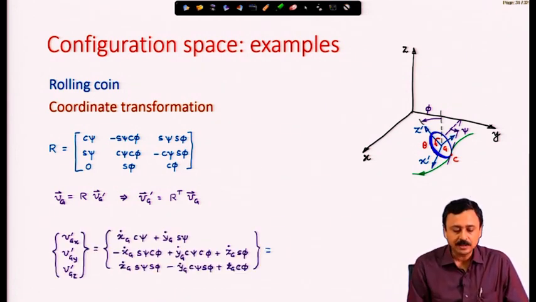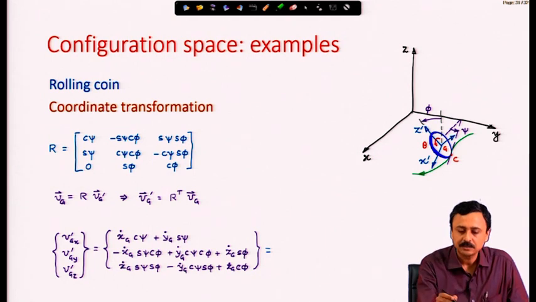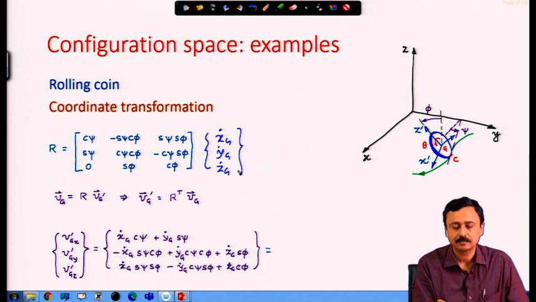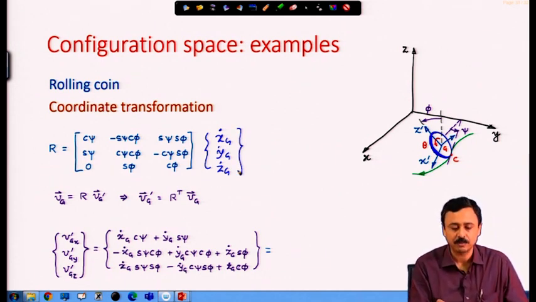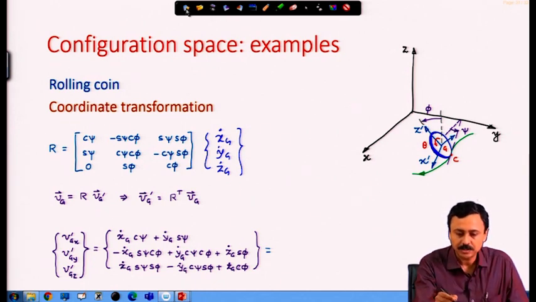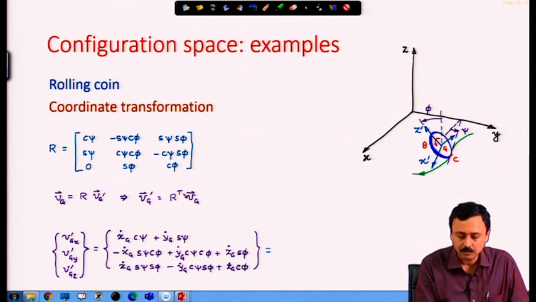Now, the velocity in the primed frame can be written by multiplying the transpose matrix with x g dot, y g dot and z g dot.